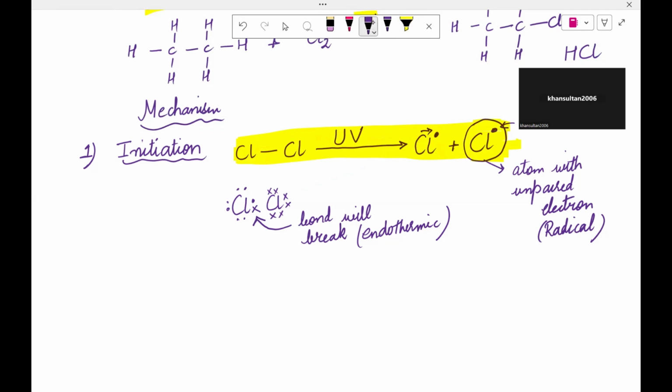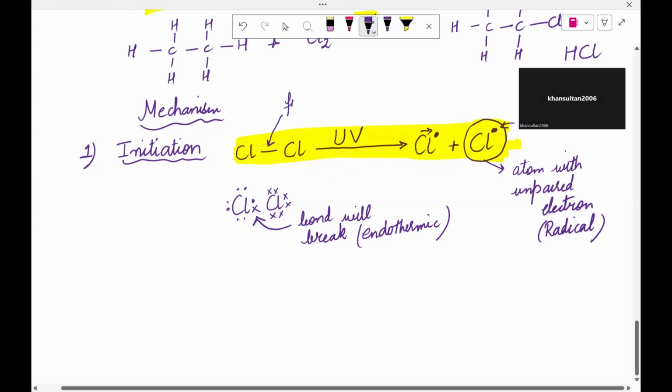Now, one more important thing that you need to know. This bond breaking is called fission. Now, there are two types of fission. The one is homolytic fission and the other one is heterolytic fission.